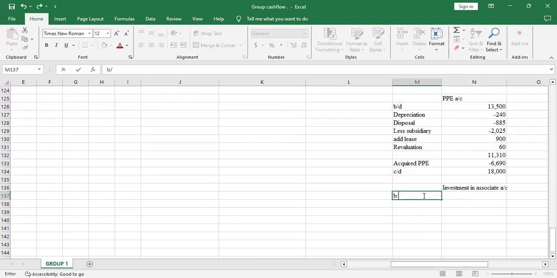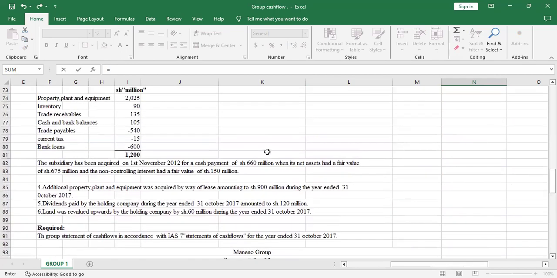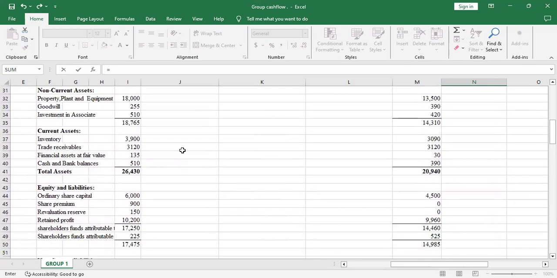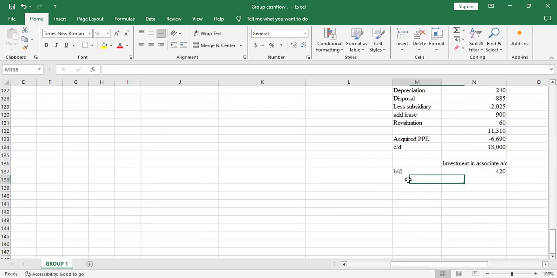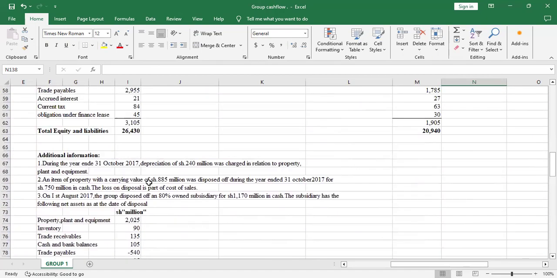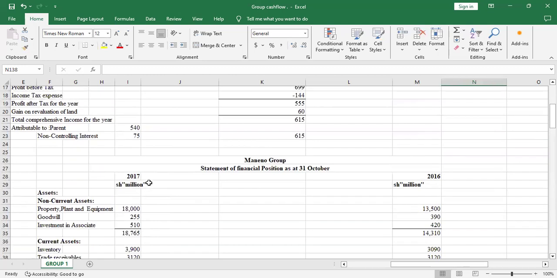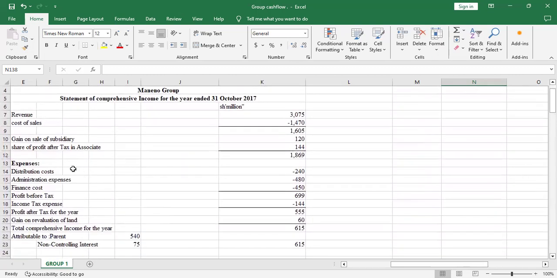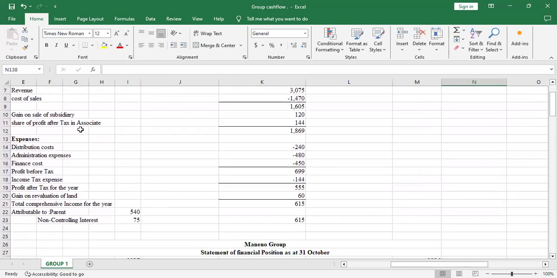We start with the balance brought down as per the statement of financial position. The balance brought down was 420. Was there any investment income for the year? Let me see. You go to the statement of comprehensive income. Here you can see there was a share of profit after tax in associate.